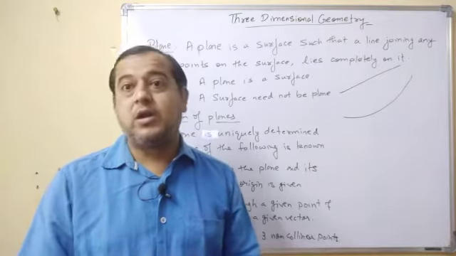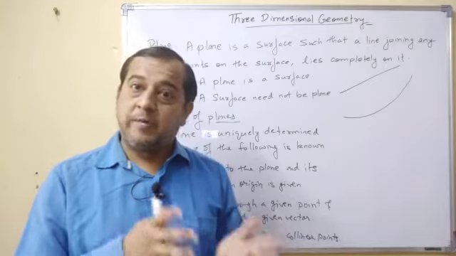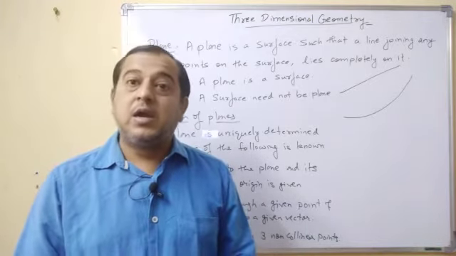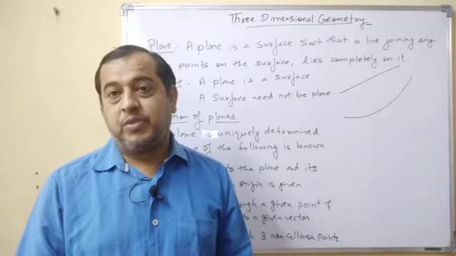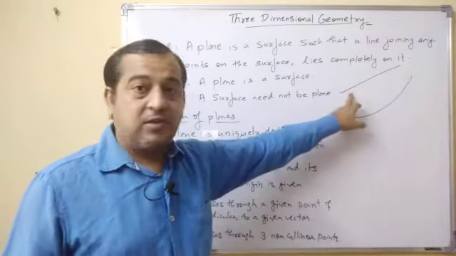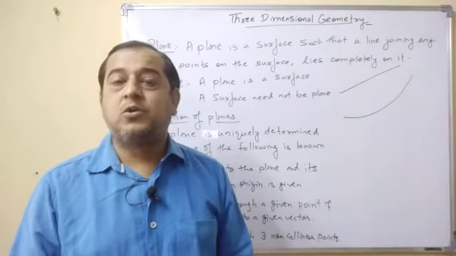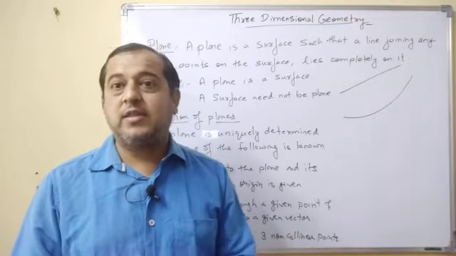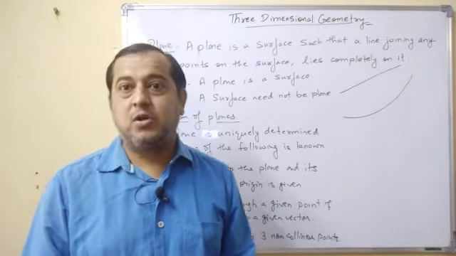If we talk about a circle, it is also a curve. If we talk about an ellipse, it is also a curve. If we talk about a parabola or hyperbola, it is again a curve. These are all curves, but these are not lines. And if we talk about this, then it is a line. It is also known as a curve. Likewise, a plane is a surface, but every surface is not a plane.